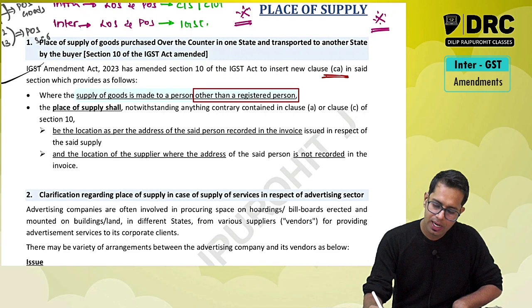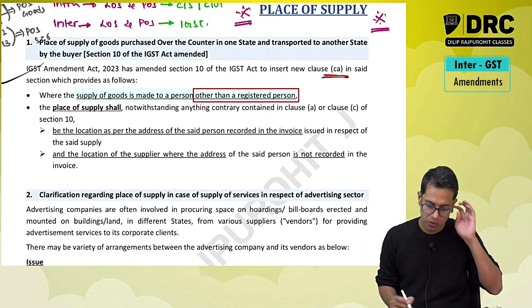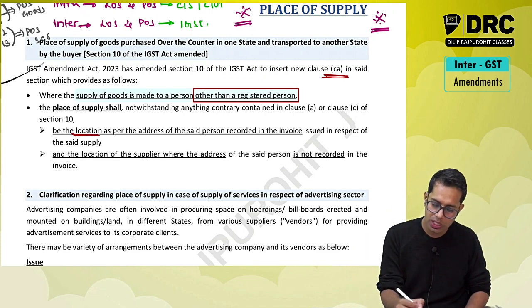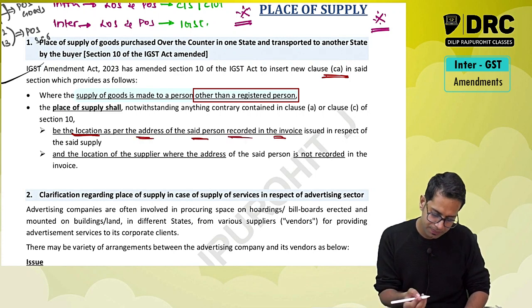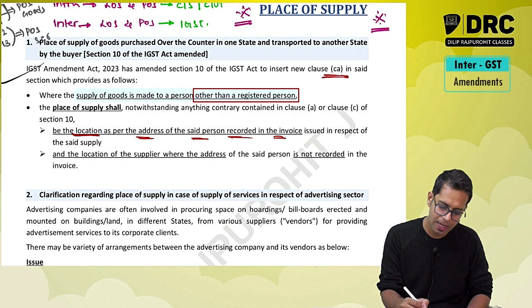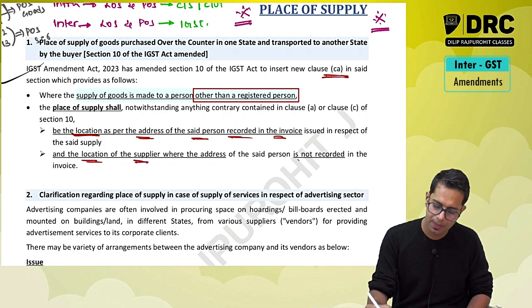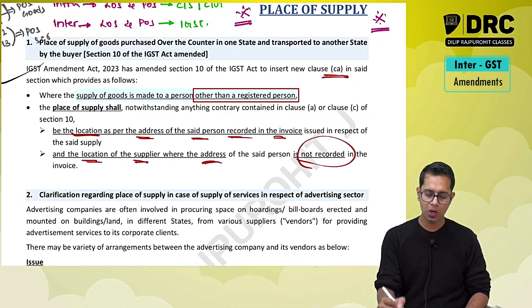A new clause, section 10 CA, is introduced. Okay, what is this provision telling? Where the location as per the address of the said person is recorded in the invoice, that will be taken as place of supply, and the location of the supplier will be taken as place of supply if the address is not recorded in the invoice.